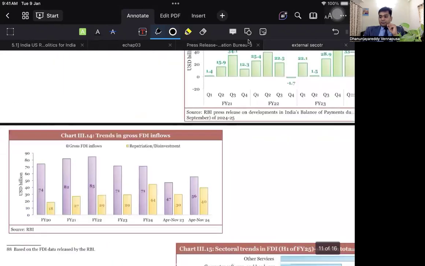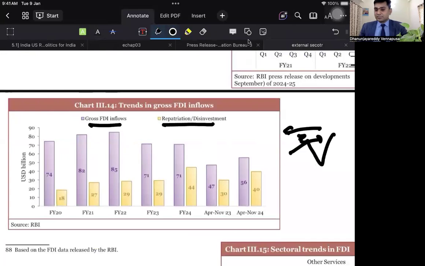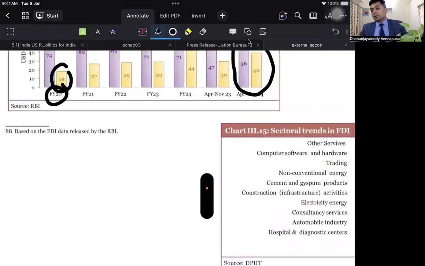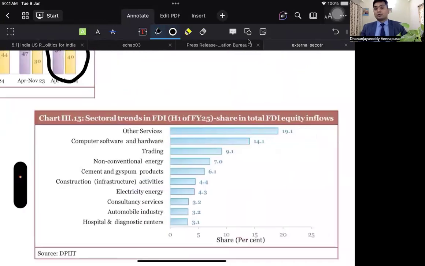What are FDI inflows in the country? In capital inflows, you have FDIs. FDIs coming into the country are called gross inflows, and repatriations or disinvestments mean foreign people taking away their money. In the financial year 20, 74 billion US dollars came in, and 18 billion dollars were taken out. So this is inflows and outflows. Outflows have been increasing since 2024 due to changes in global trade and investment options, where people are moving to China and the USA.